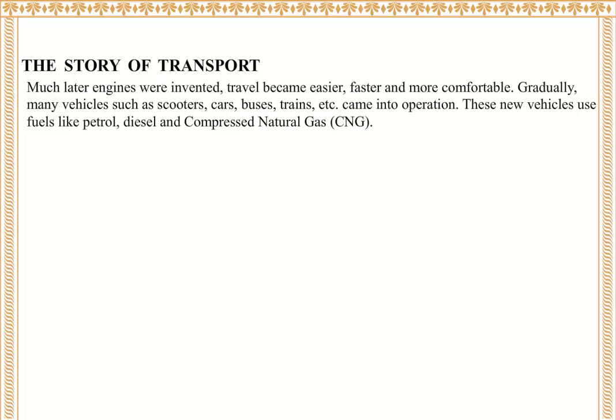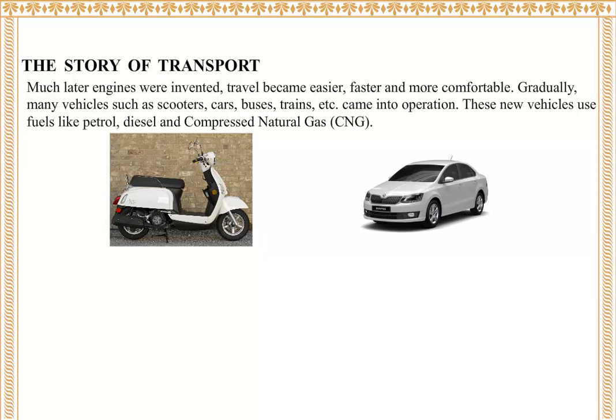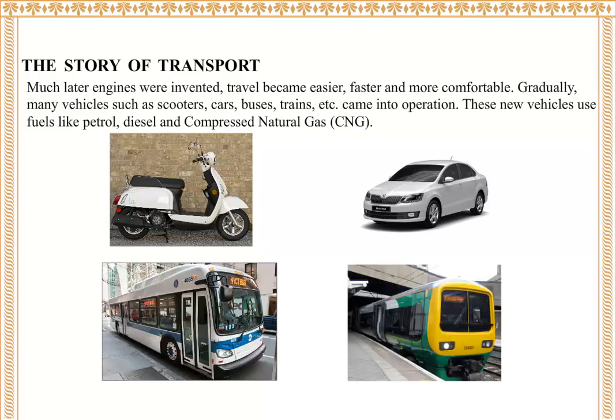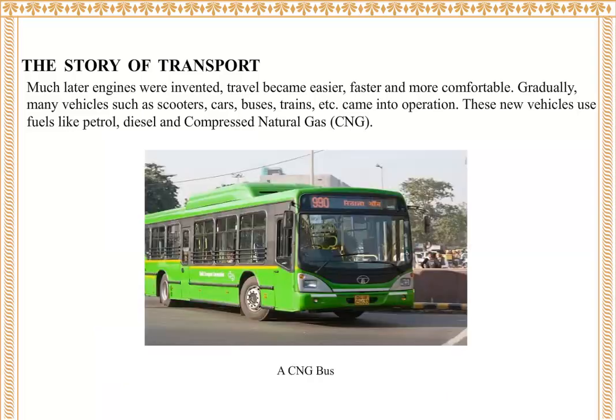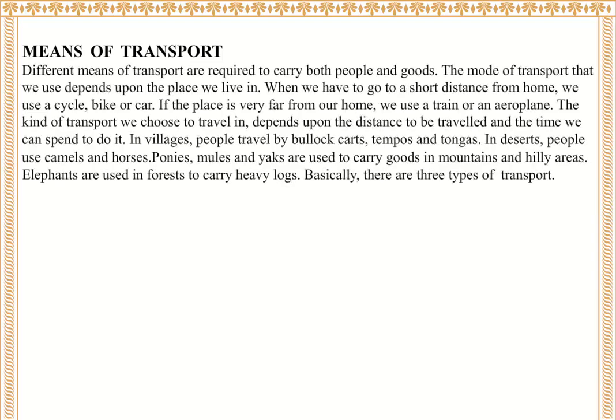Much later, engines were invented. Travel became easier, faster, and more comfortable. Gradually, many vehicles such as scooters, cars, buses, trains, etc. came into operation. These new vehicles use fuels like petrol, diesel, and compressed natural gas or CNG. A CNG bus. Means of transport. Different means of transport are required to carry both people and goods.